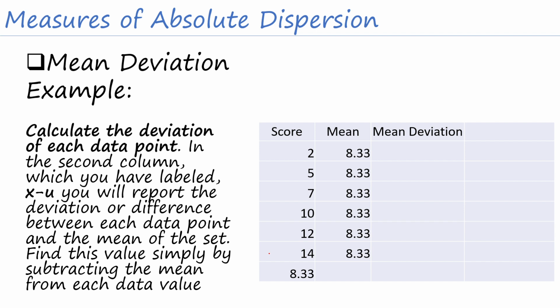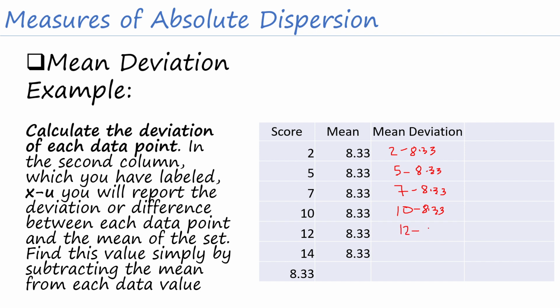It will give us 2 minus 8.33. Also, we have 5 minus 8.33. We also have 7 minus 8.33. 10 minus 8.33.